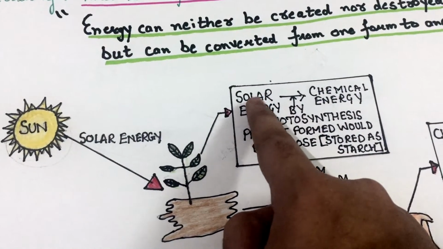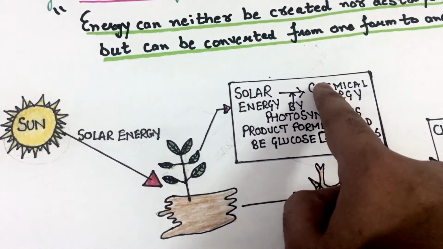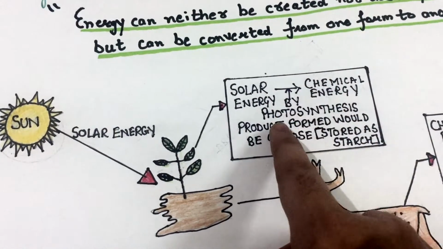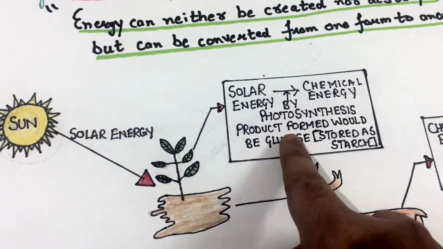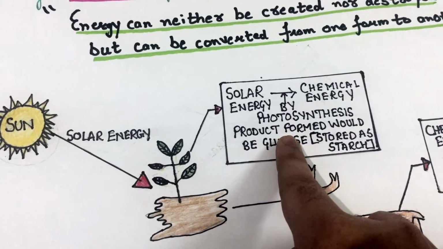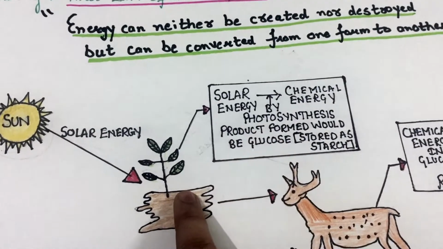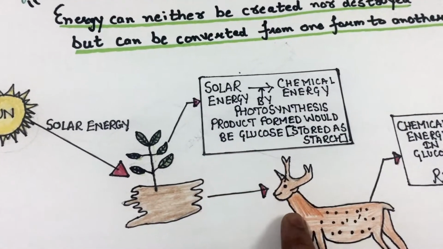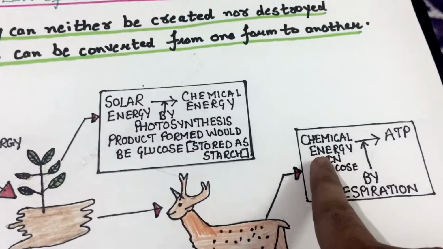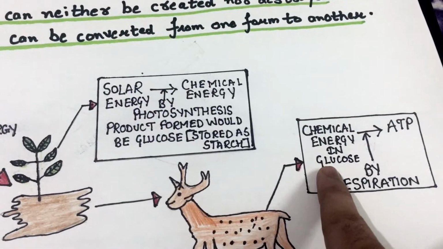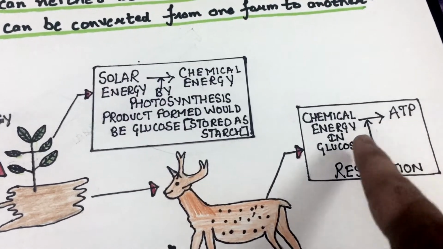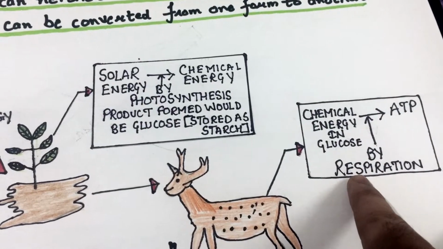Solar energy is being converted into chemical energy, and this chemical energy is stored in glucose because glucose is the end product of photosynthesis. Now, what would happen? This plant would be eaten up by the animals, and in animals, this chemical energy in glucose would be converted into adenosine triphosphate, ATP, by the process of respiration.